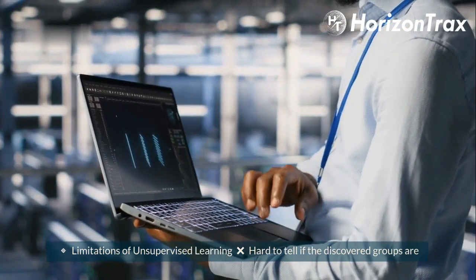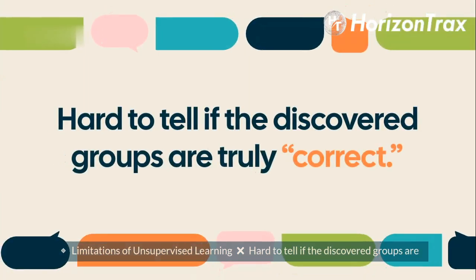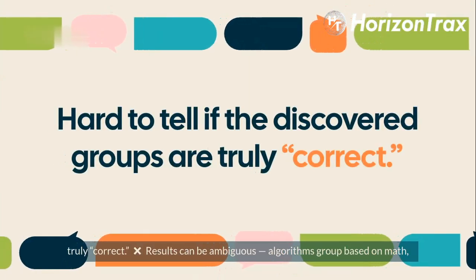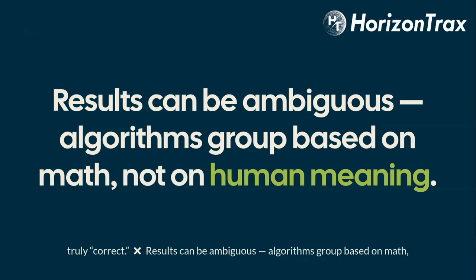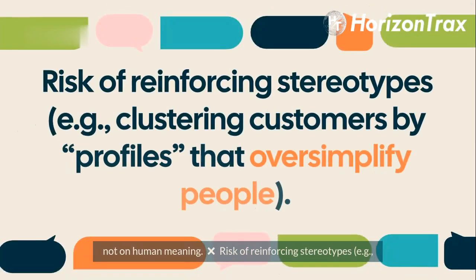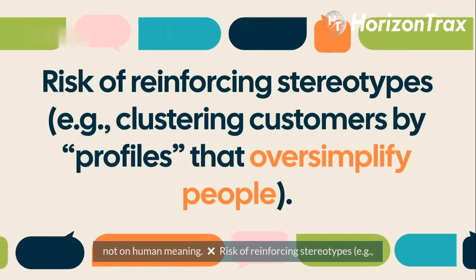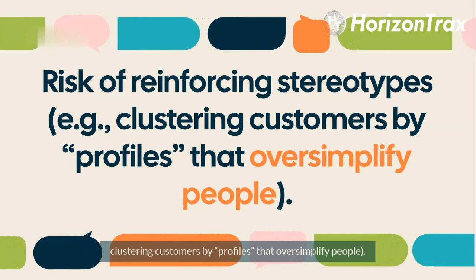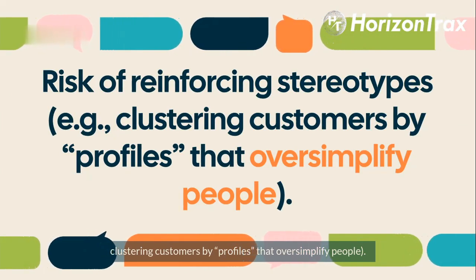Limitations of unsupervised learning: hard to tell if the discovered groups are truly correct. Results can be ambiguous. Algorithms group based on math, not on human meaning. Risk of reinforcing stereotypes, e.g., clustering customers by profiles that oversimplify people.